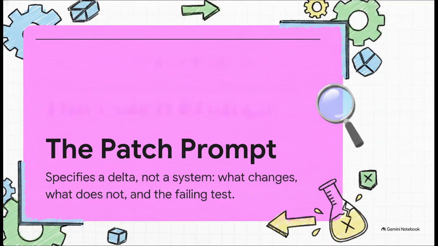Enter the patch prompt. This specifies a delta, not a whole system. It precisely dictates what must change, what absolutely must not change, and demands the failing test that actually proves the difference. It's a highly disciplined instrument that limits the AI to one single human-reviewable diff. It's literally your only defense against that dreaded "while you were in there" scope creep, where a simple bug fix somehow ends up refactoring 40 different files.